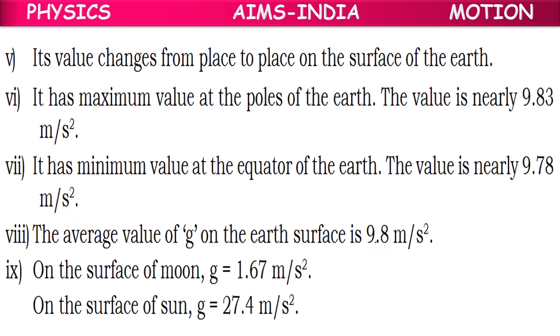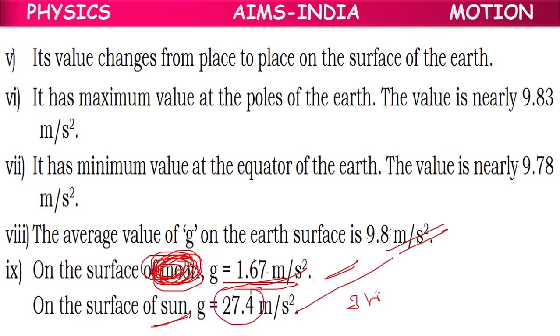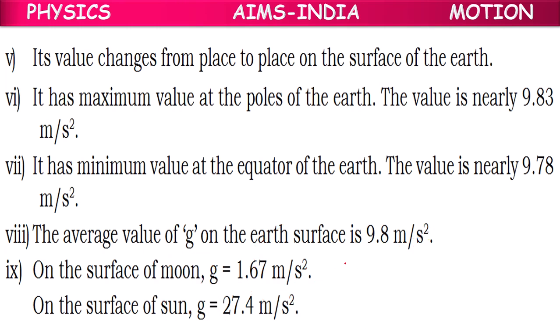But on the moon, it is 6 times less than that of Earth, only 1.61 meter per second square. On the moon, the gravitational force strength is 6 times less than that on Earth. Whereas on the sun, it is 27.4, 3 times more than that of Earth. So the g value on the Earth is 9.8 meter per second square. On the moon it is 1.67. On the sun it is 27.4.